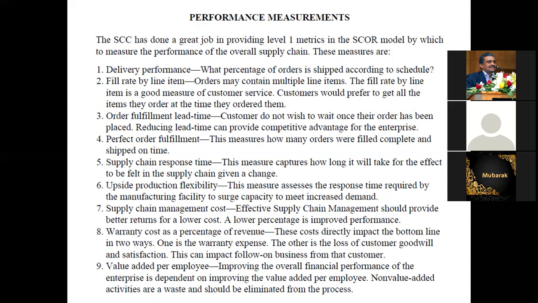So what do you mean by fill rate by line item? An order may contain multiple line items. The fill rate by line items is a good measurement for customer service. So Swat Mubarak Bhawan has a Toyota. The customer does not order directly from Toyota. They have to order from the Swat Mubarak Bhawan Toyota company in Oman. This company is not manufacturing any car, so the manufacturing should come from Japan. The same with Sony television. Sony television should come from Japan, not from anywhere else.